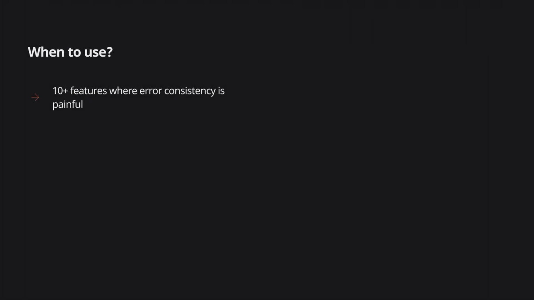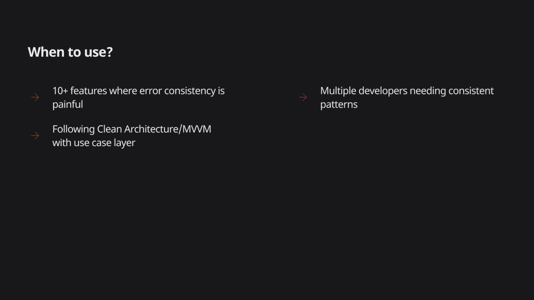So when should you use this? Well, you should use it when your app has 10 plus features and error handling consistency is becoming painful. You follow clean architecture or MVVM with a use case layer. You have multiple developers who need consistent patterns. You want specific, testable, localized error messages instead of generic ones. And your domain layer should be platform agnostic.